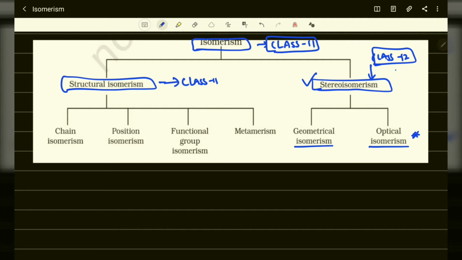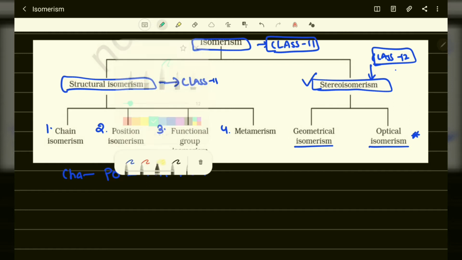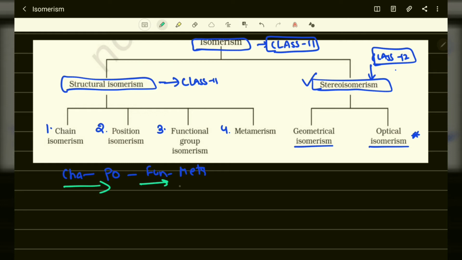So today we are going to discuss structural isomerism and its kinds, part 1: chain, position, functional and metamerism. The short trick to learn all these four names is CHAPO fun meta. Chapo fun meta, Chapo fun meta. Okay, you can make a trick for this one.